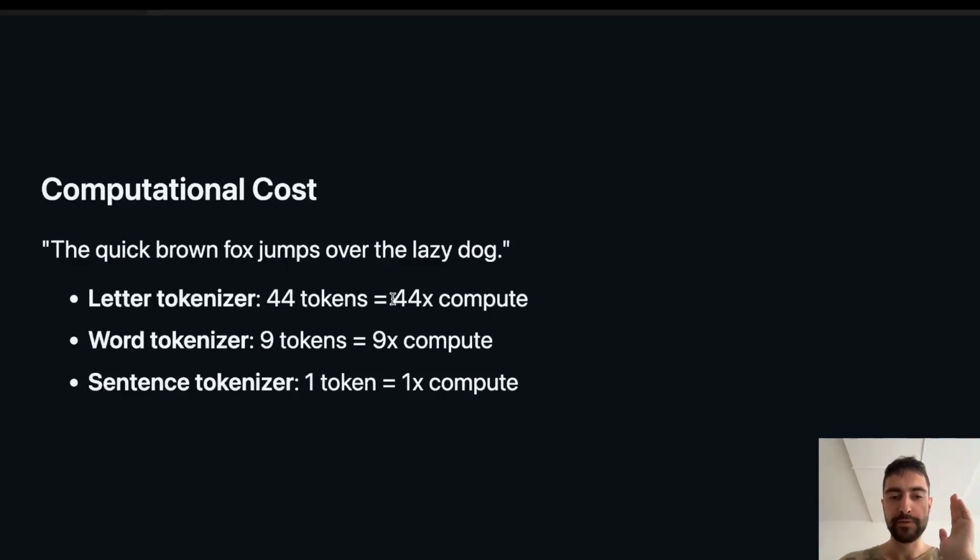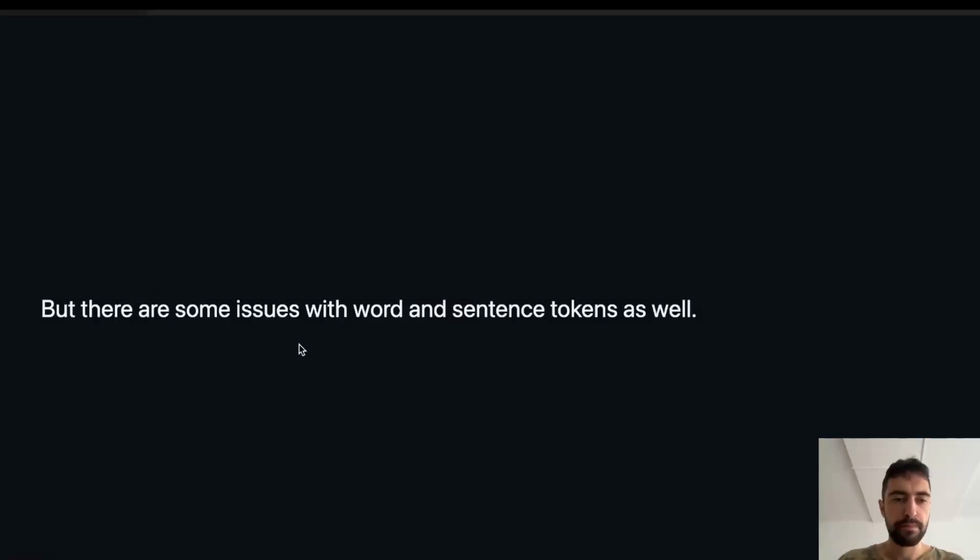So it wouldn't be just 44 times more compute than a sentence, it would be a lot more than this as well, if these tokens are bigger. But there are some issues with word and sentence level tokens as well.